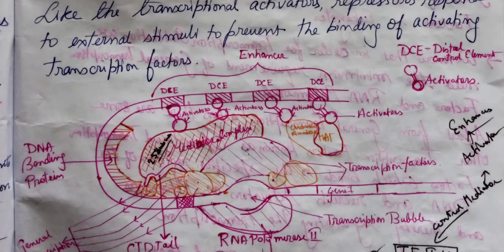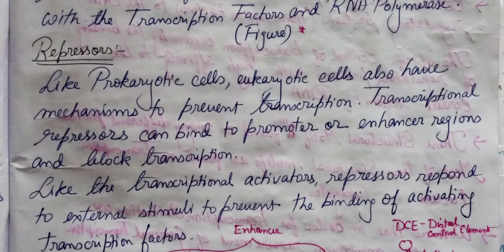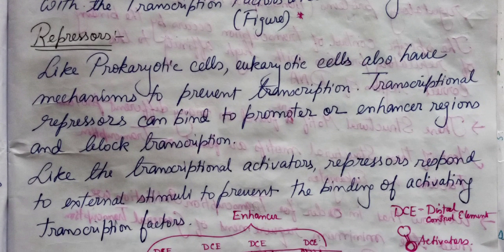What happens in the case of a repressor? Now, just the opposite of an enhancer. Like prokaryotic cells, eukaryotic cells also have mechanisms to prevent transcription. Prokaryotic cells have a simple mechanism, as I have shown you in the trp operon and the lac operon. Eukaryotic cells also have a mechanism to prevent transcription.